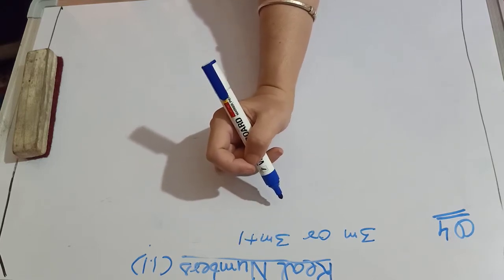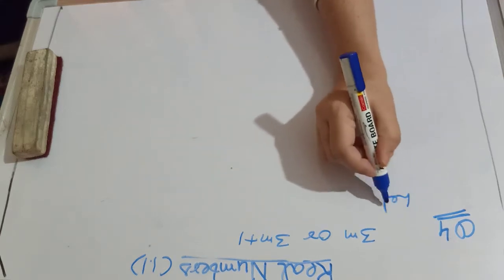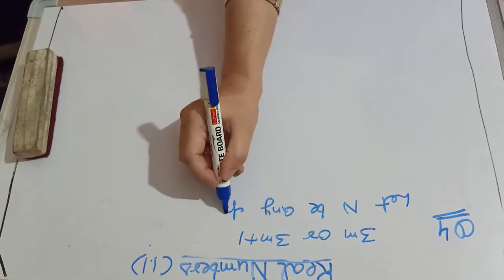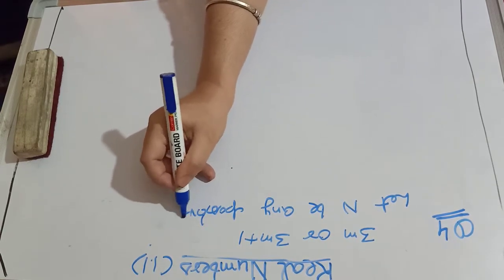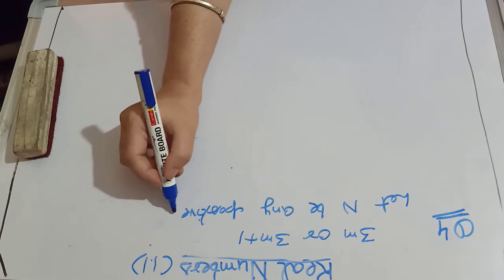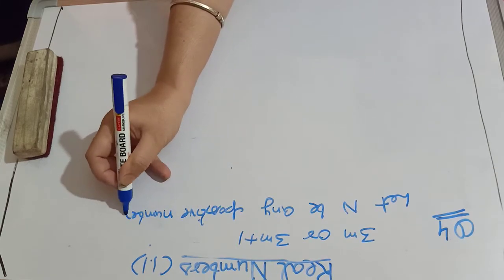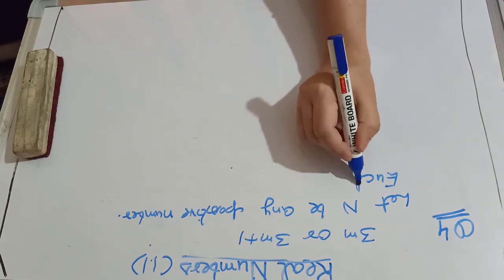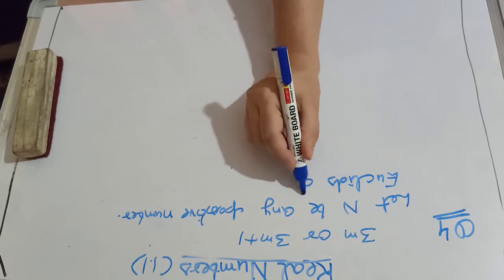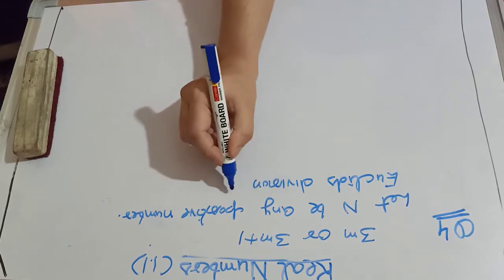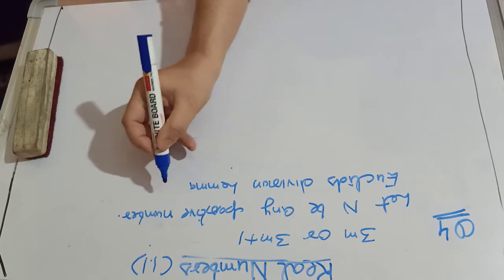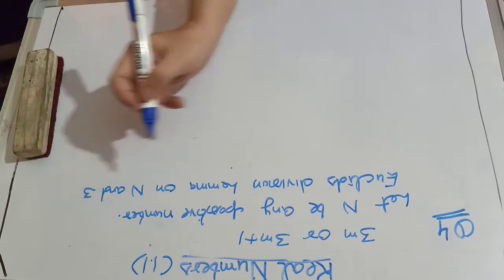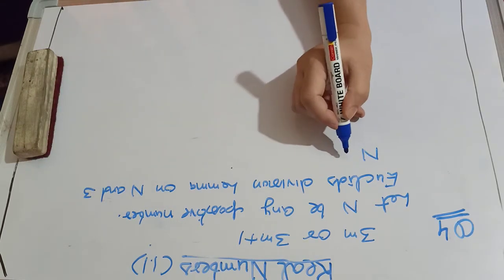So here let n be any positive number. To apply Euclid's division lemma on n and 3, then what will happen?